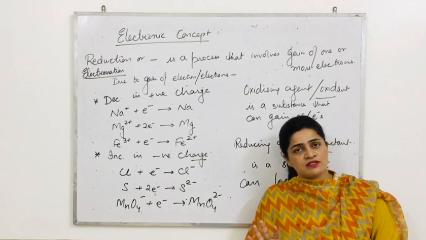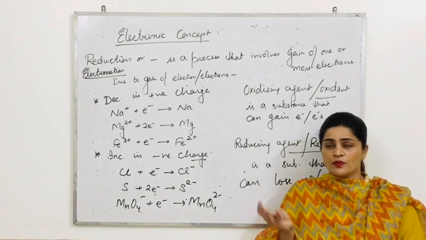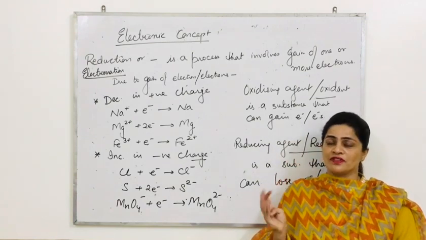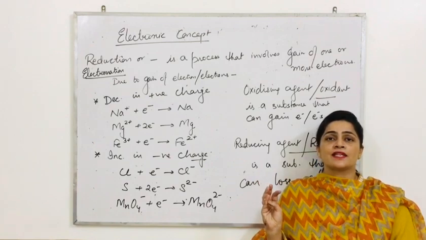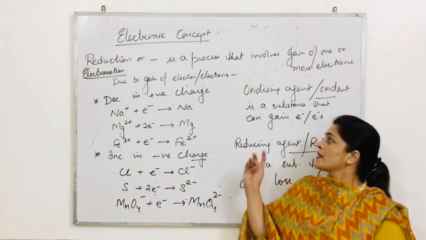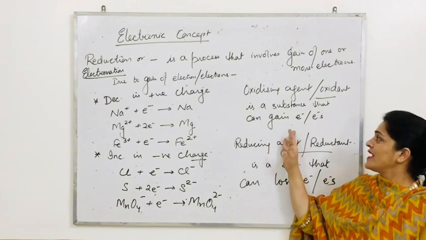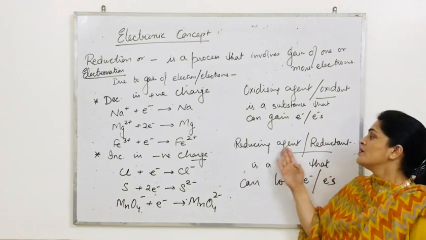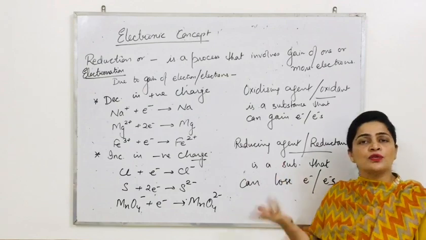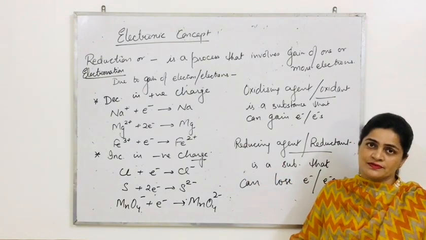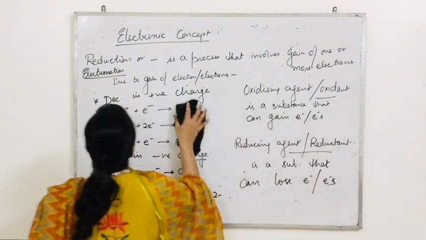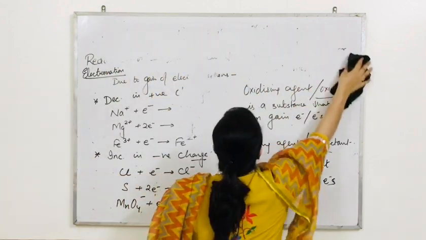Four definitions we have discussed. What is oxidation? That involves loss of electron. What is reduction? That involves gain of electron. What is oxidizing agent? A substance that can gain electron or electrons. Reducing agent is a substance that can lose electron or electrons. After this topic, students, last of all,